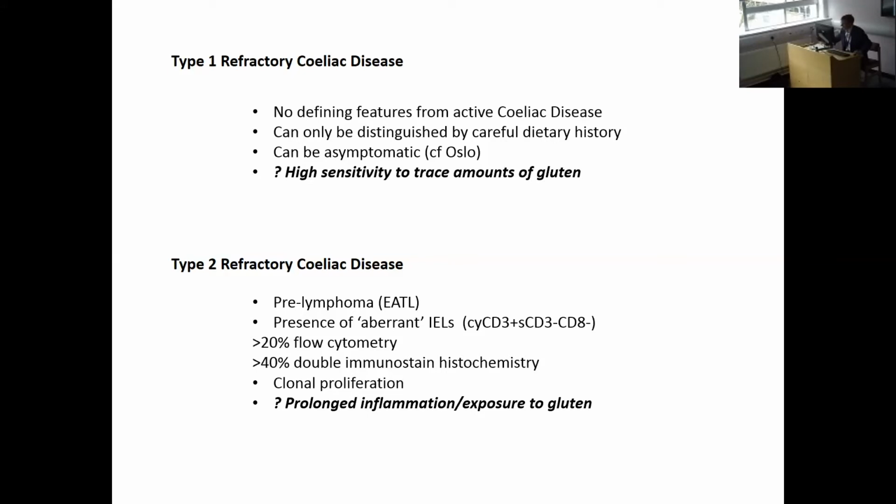This would be in keeping with the fact that type 2 refractory celiac disease and the lymphoma tend to present at a later stage, often in people who are diagnosed with celiac disease for the first time at the same time as well, suggesting they may have had it all their lives, and this prolonged inflammation and gluten exposure leads to this loss of growth control in the lymphocyte population in the epithelium. This also then leads to the possibility that type 1 refractory celiac disease could lead to type 2 refractory celiac disease, and we'll come back to that possibility.